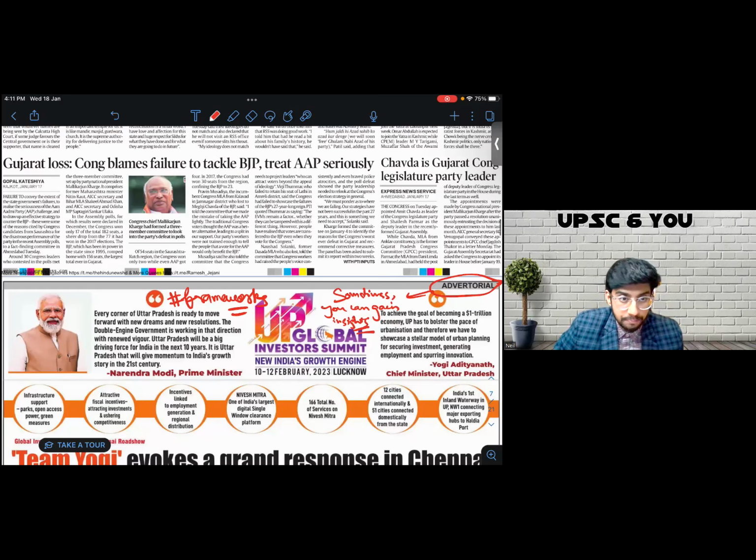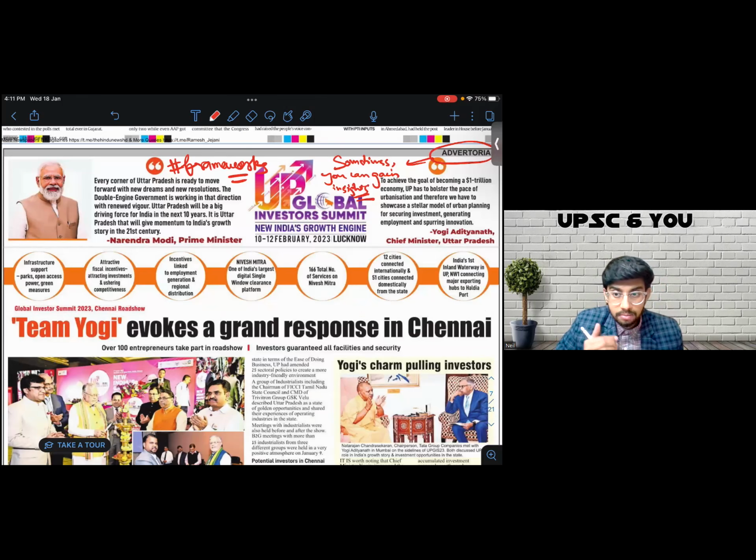Now, this is an advertorial, but you can reaffirm your frameworks even from these advertorials. For instance, the advertorial speaks about the Global Investors Summit. See the pointers it is talking about. Infra support, a topic from GS3. Then fiscal incentives, a topic from GS3. Employment generation, GS3. Nivesh Mitra, GS3. Then connectivity projects, inland waterways, GS3, right?